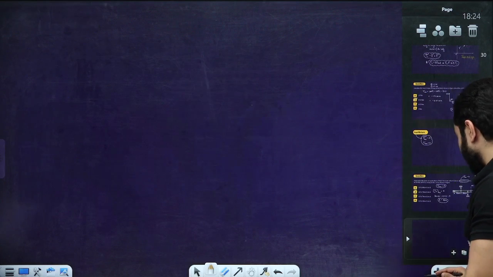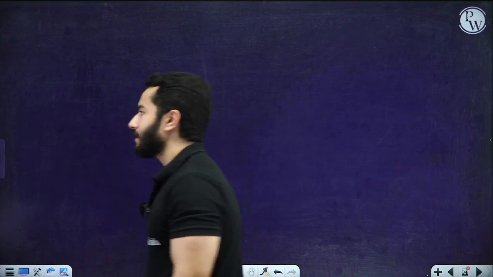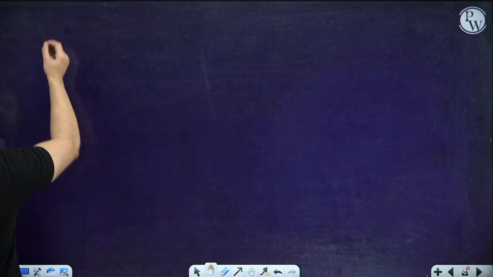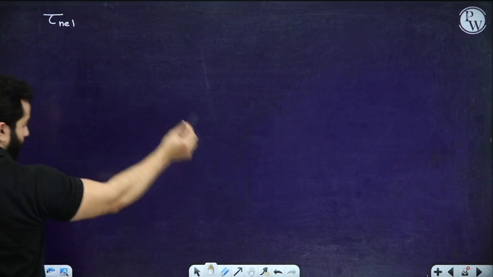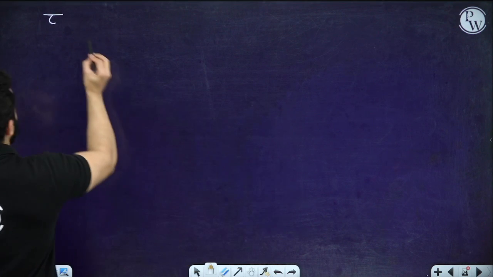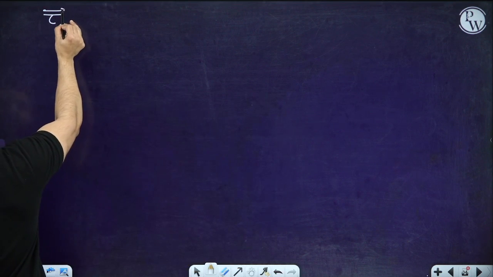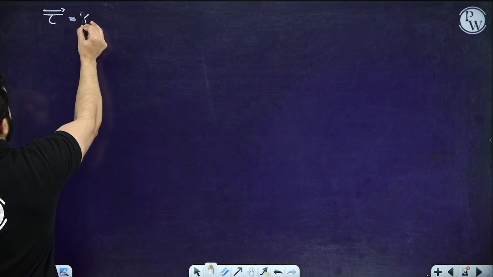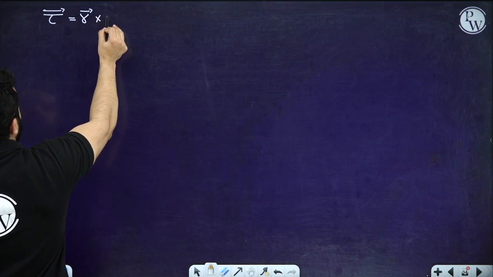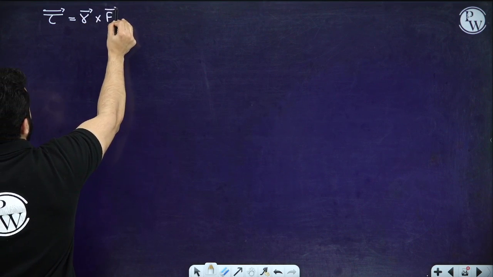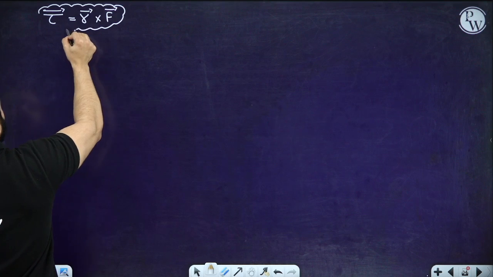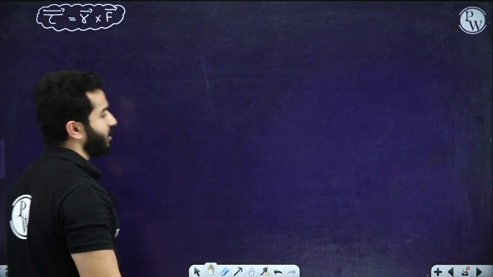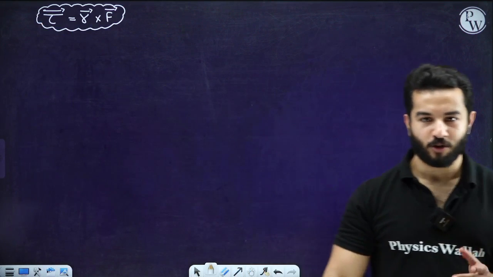The next thing that you must try to understand is, we have talked about torque, right? How to write torque. The formula for torque is F cross R. Sorry, R cross F. This is the formula. And this is nothing but the relation between the rotational force and the linear force.